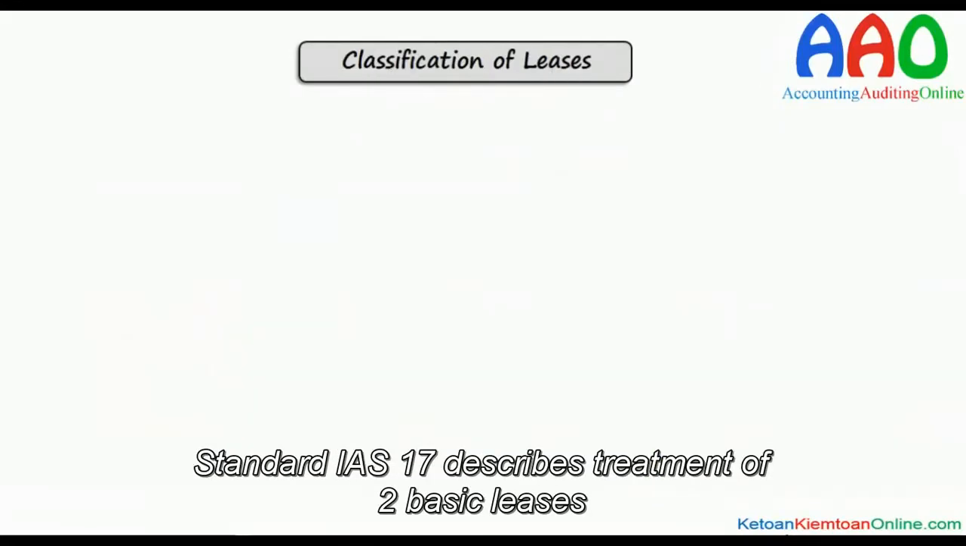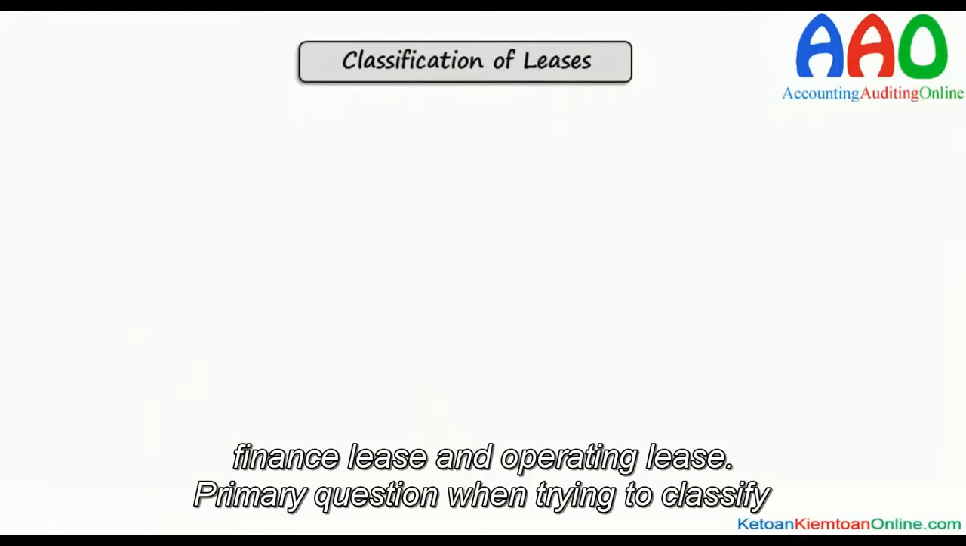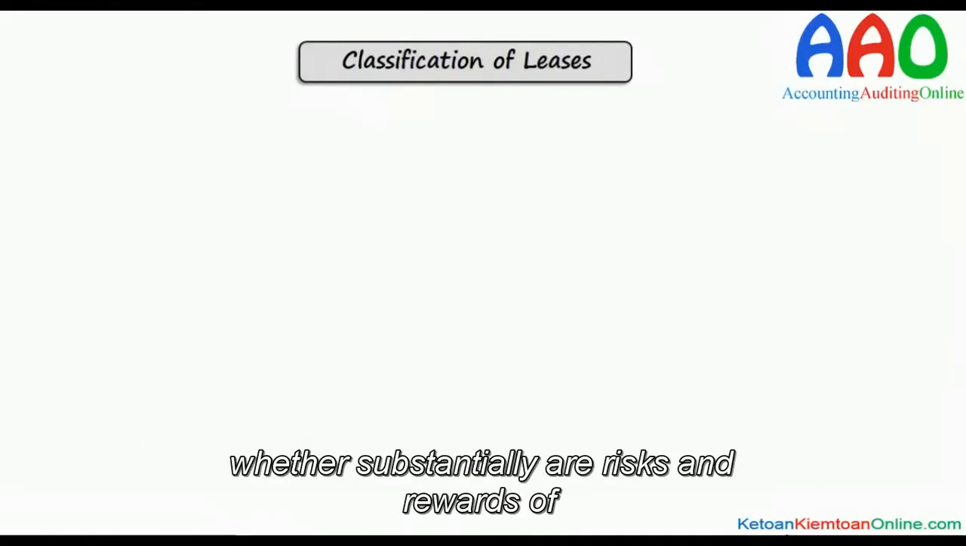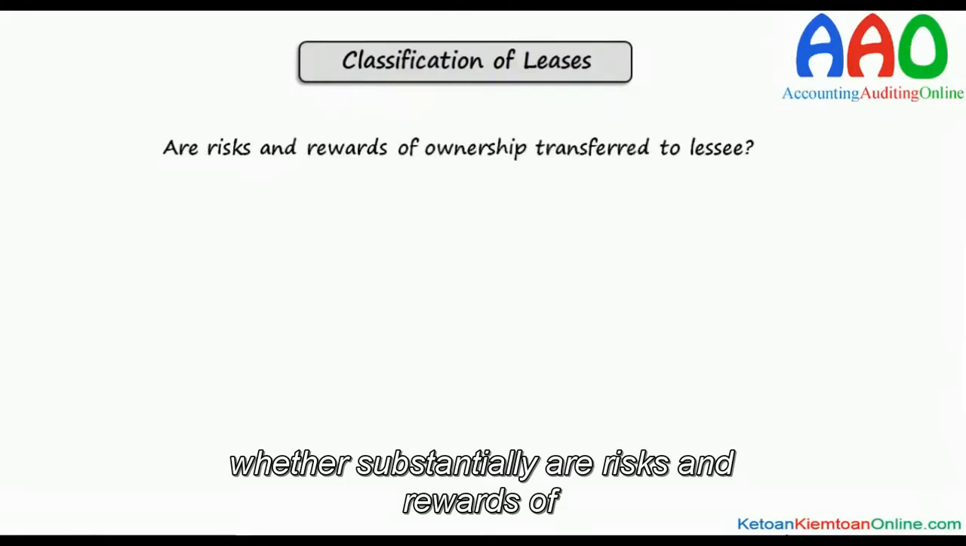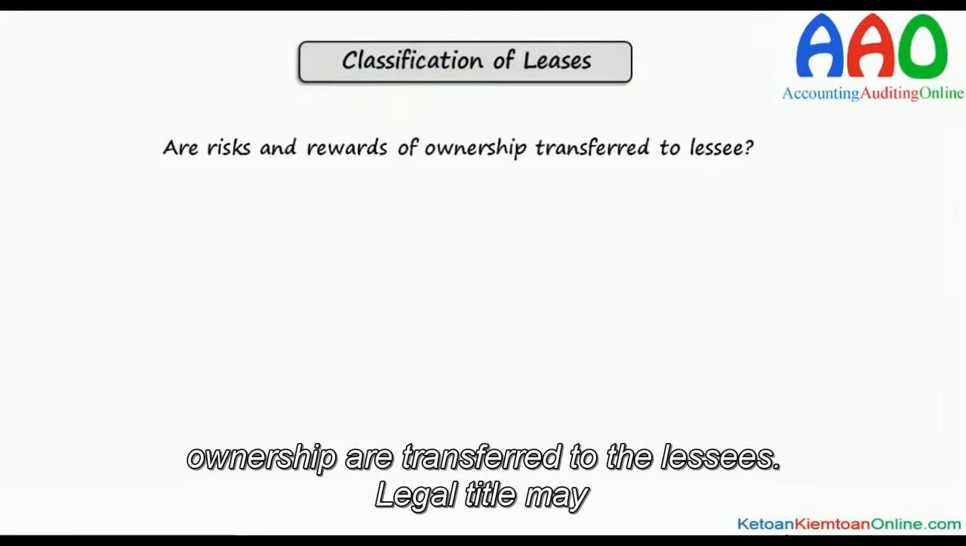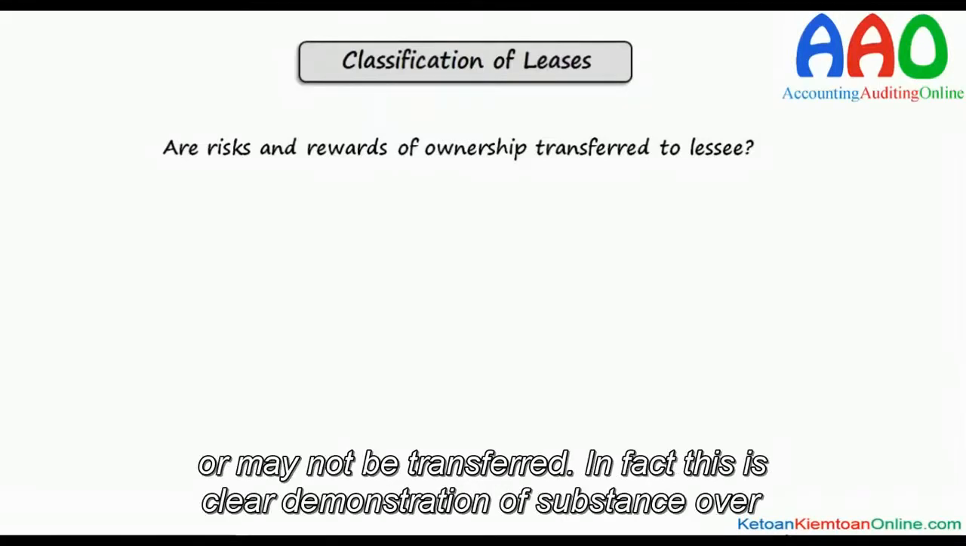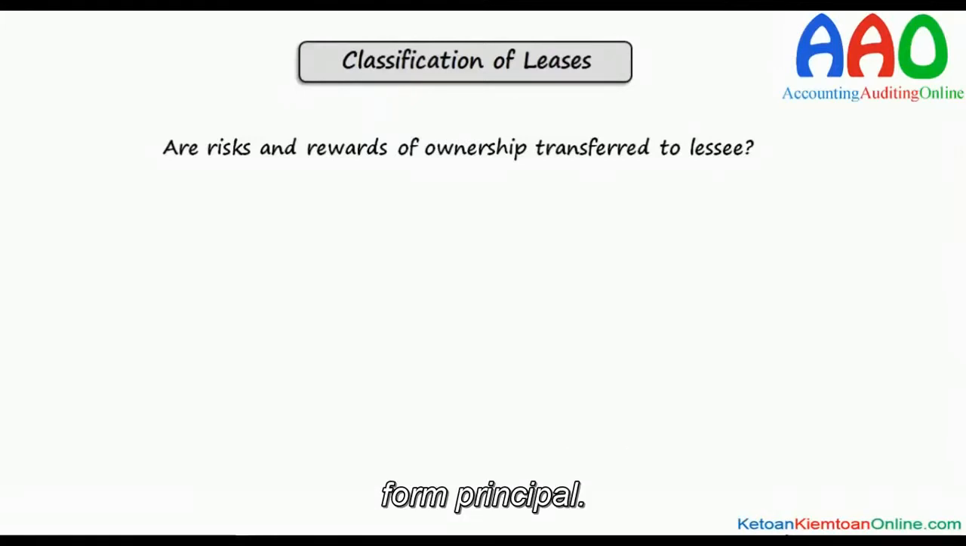Standard IS 17 describes treatment of two basic leases, finance lease and operating lease. Primary question when trying to classify them is whether substantially all risks and rewards of ownership are transferred to the lessee. Legal title may or may not be transferred. In fact, this is clear demonstration of substance over form principle.